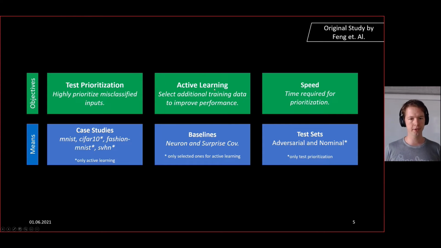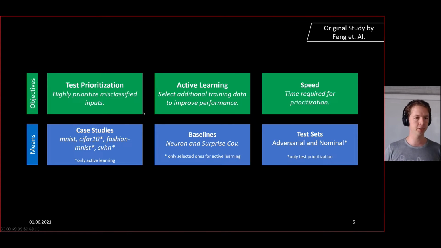Then active learning, where we want to select some additional training data to improve the performance. The idea here is that we have a fixed percentage of inputs that we can select, and with this limited set of additional inputs, the accuracy of the model should increase as much as possible. And then they also wanted it to be very fast.